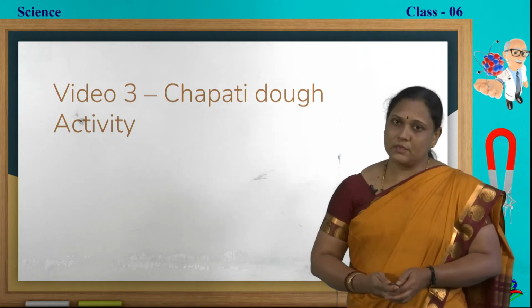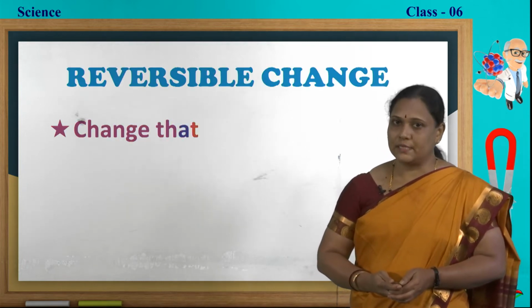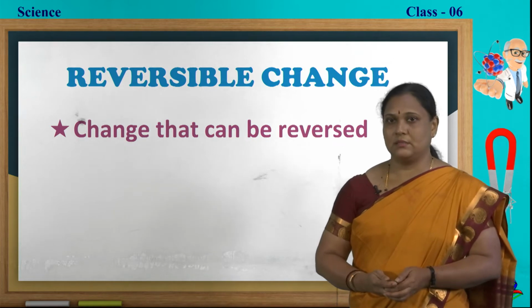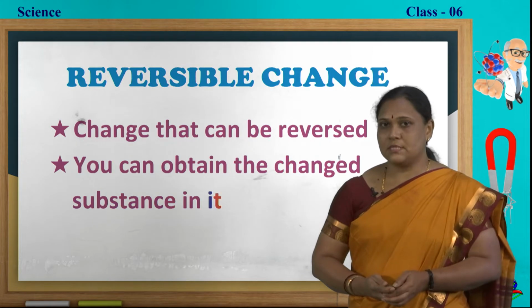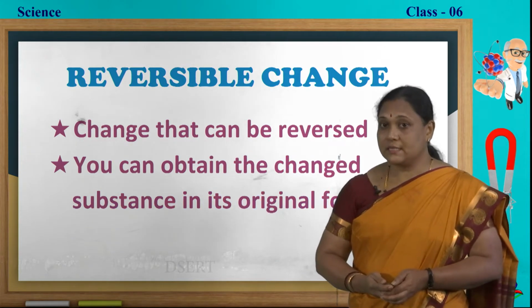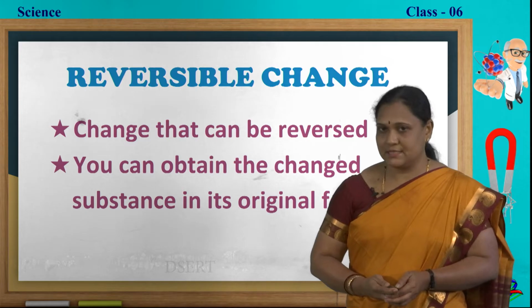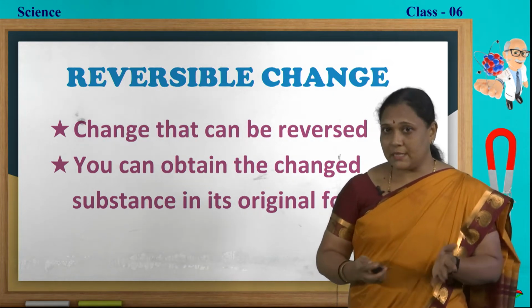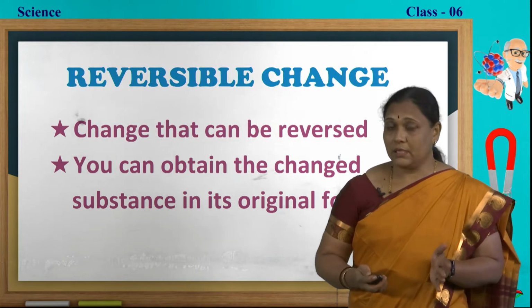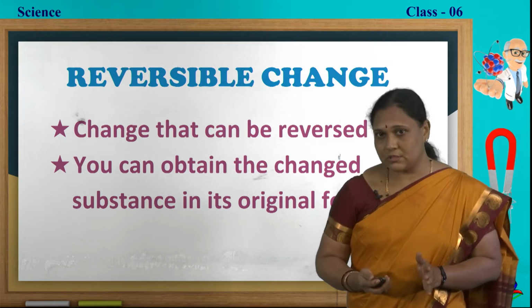Now what is a reversible change? A change which can be reversed is called a reversible change. Here the substance can be obtained back in its original form. So such types of changes we call reversible changes. Now let us continue with the same examples, how they can be irreversible or non-reversible. Shall we watch the videos now?